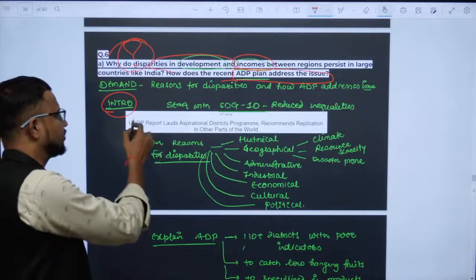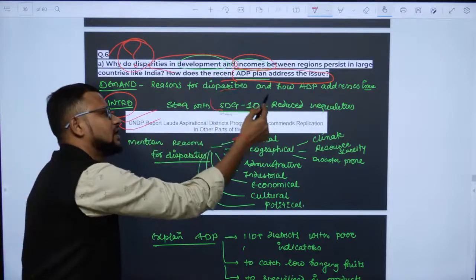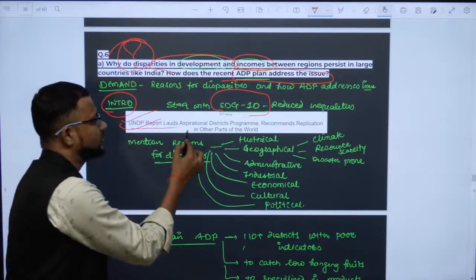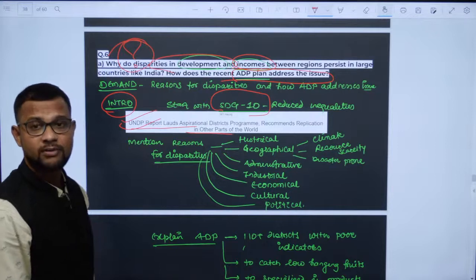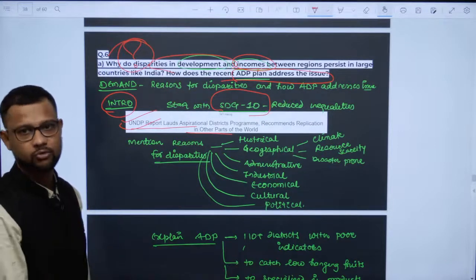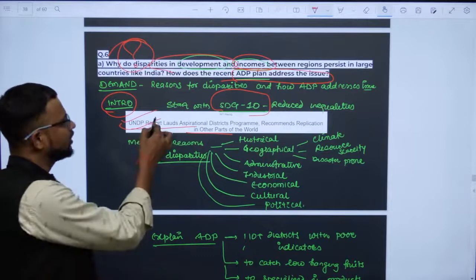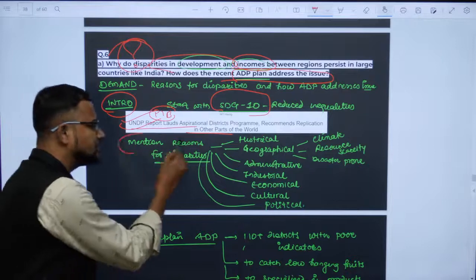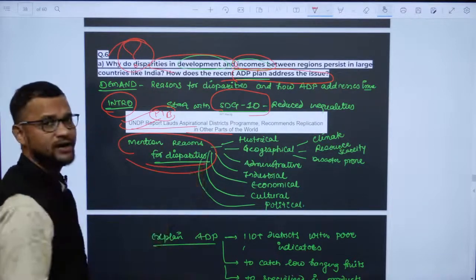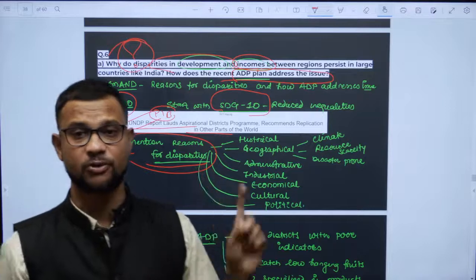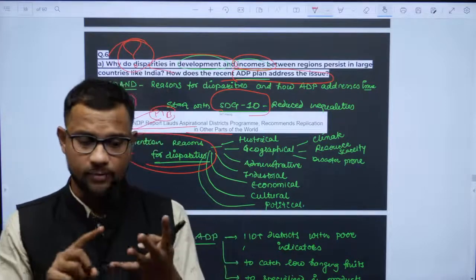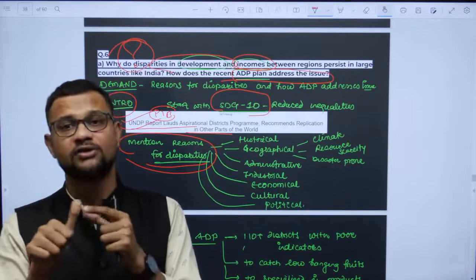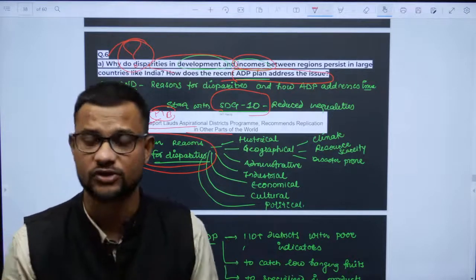Now the question is simple, so it would be better if you start with the SDG, reduce inequalities, SDG 10, and then UNDP, which lauds the Aspirational District Program. Write it over there, so that would make your answer stronger, right, the UNDP point. You will find it directly given on the PIB site, I have taken this from there itself. So mention the reasons for disparities. In the last discussion paper I told you about different kinds of disparity: political, cultural, economic, administrative, governance, societal, and those varied types are there.